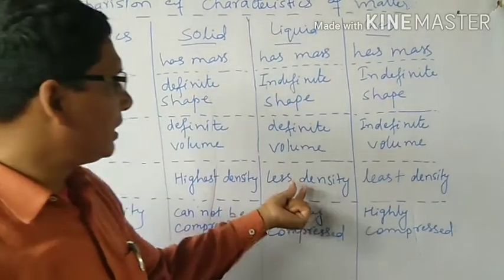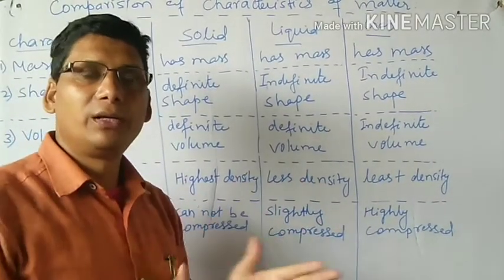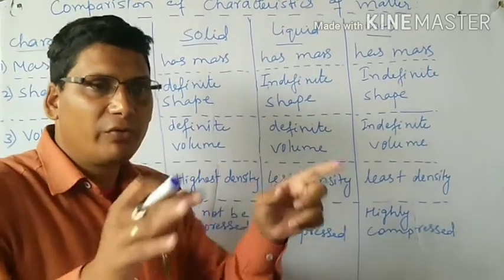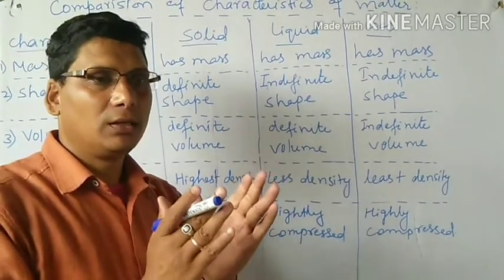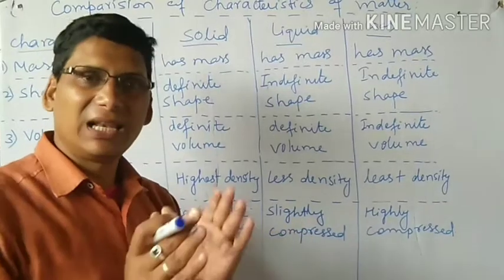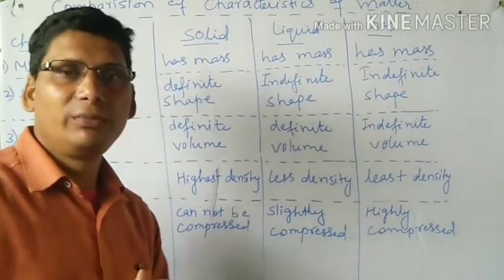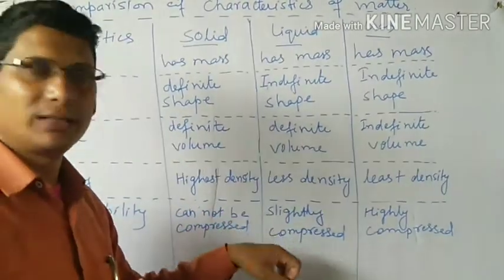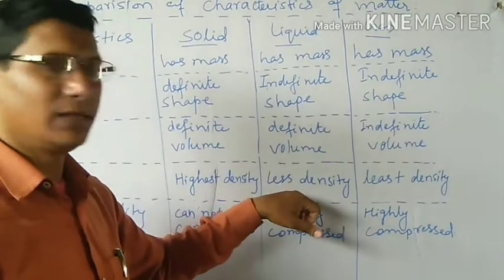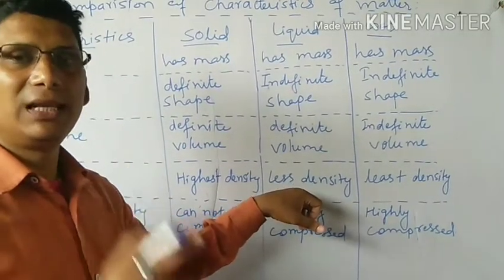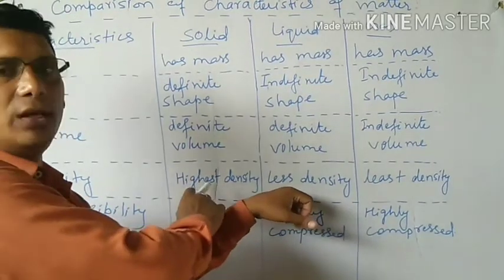But if you come to the liquid, as I told you, in the liquid the intermolecular space is more. Per unit volume, the number of molecules in liquid is less, and if the number of molecules is less, mass will be less, so its density will be less. So liquid has less density compared to the solid.